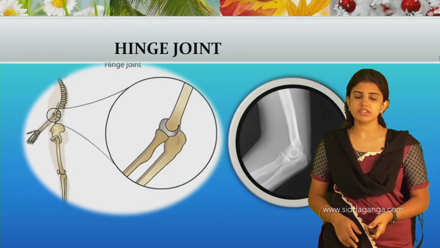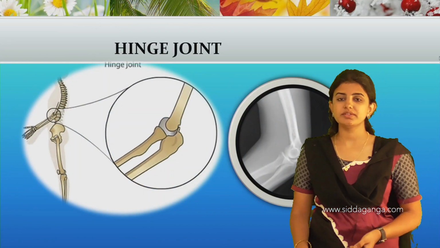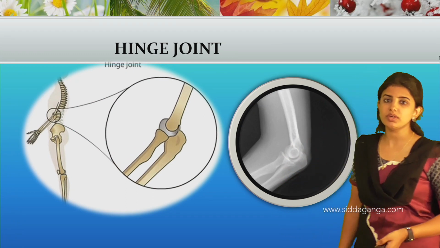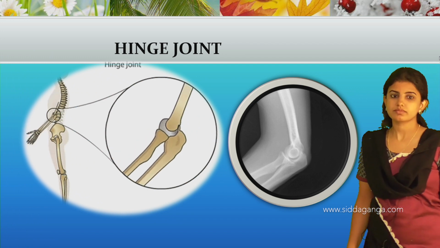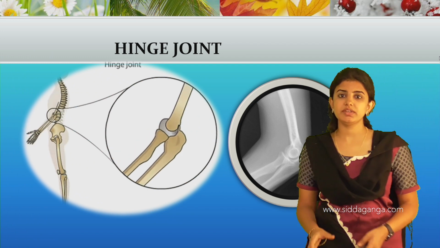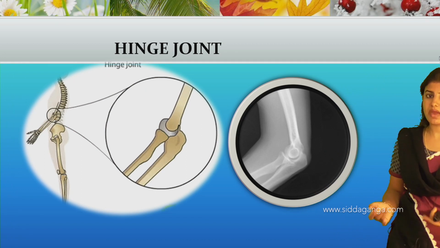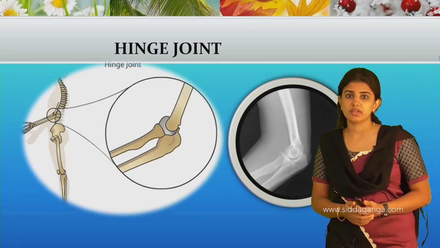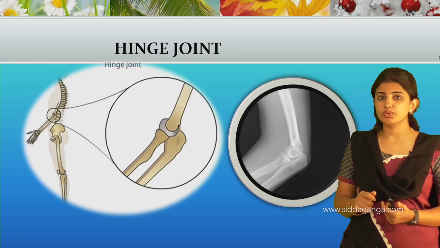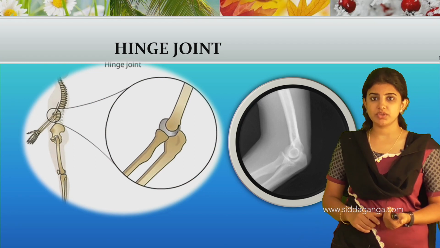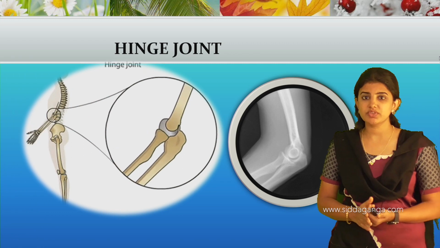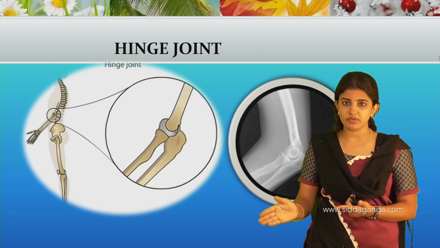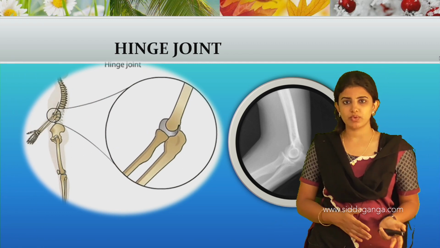Next one is the hinge joints. Hinge joints act like the hinges of a door. They allow movement forward as well as backward in only one direction. For example, when you close the door and when you open the door, it moves in only one direction, either forward or backward.